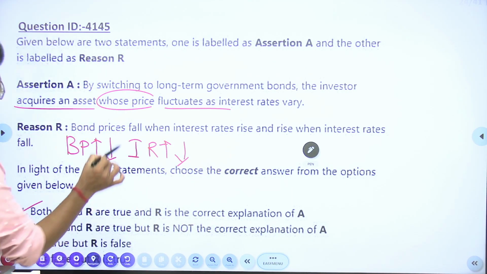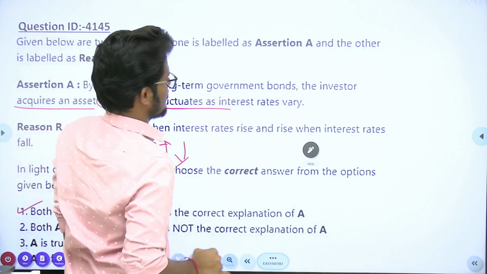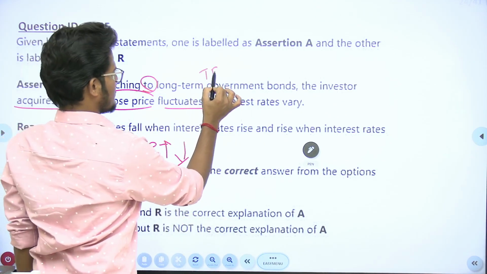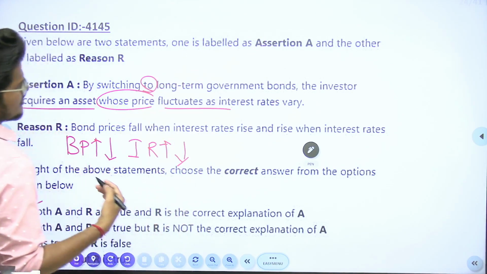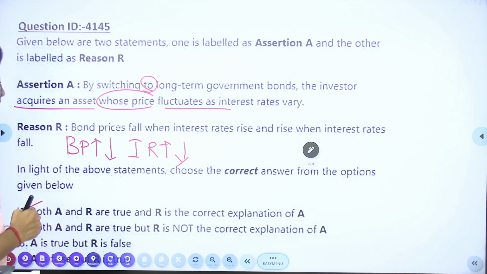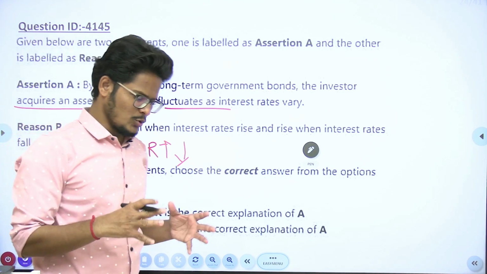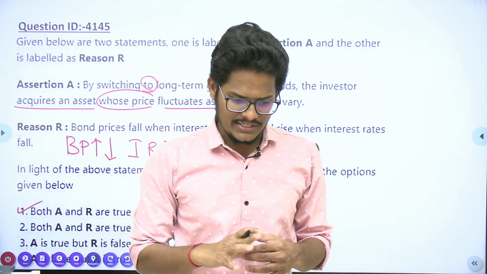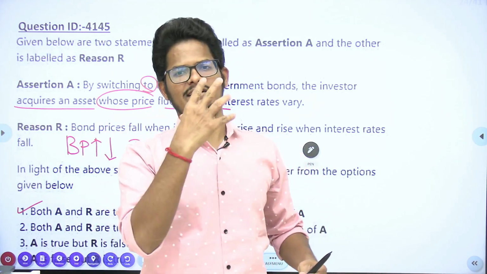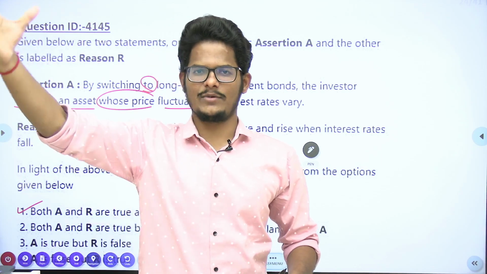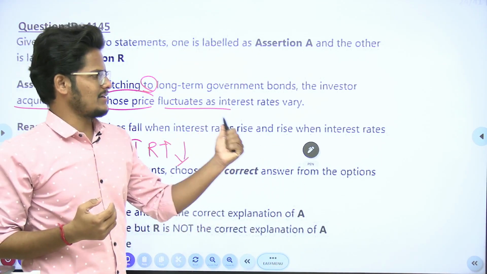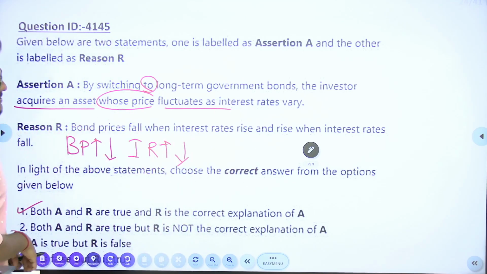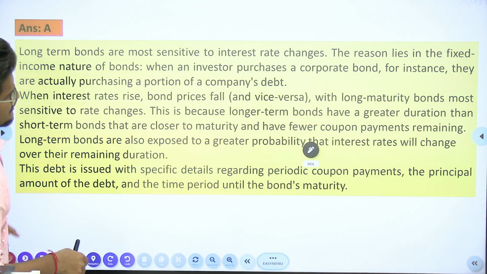First one is by switching to long-term government bonds, not like treasury bills. Treasury bill is short term. Long-term government bonds: the investor acquires an asset whose price fluctuates as interest rate varies. So always we need to choose that type of long-term asset which is going to change as per the interest rate, because interest rate is decided by the current market fluctuations. So whenever interest rate is varying, our price also will fluctuate. That is long-term government bonds also.